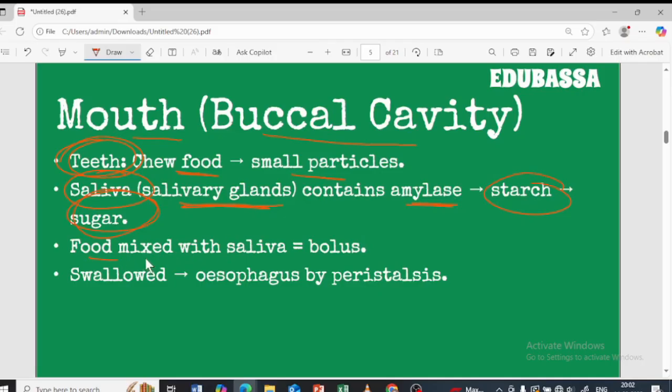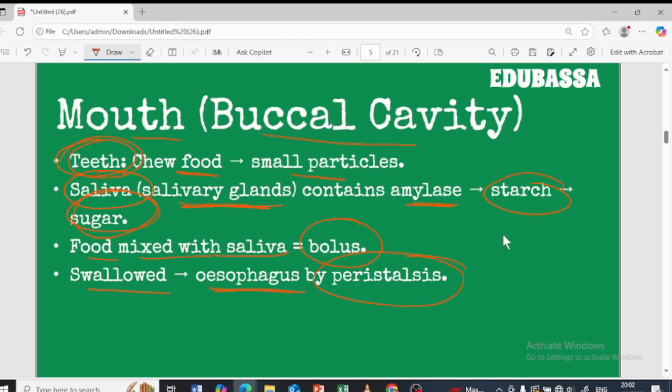And this food gets mixed with the saliva, right? So what do we call it? Bolus. We call it bolus. Then this bolus is swallowed, moving through the esophagus by peristalsis. I told you about peristalsis, the peristaltic movement.